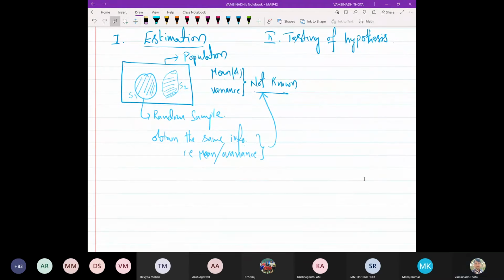Now, what about this testing of hypothesis, the second type? Testing of hypothesis means here also we have some population, but for this population we know some information.